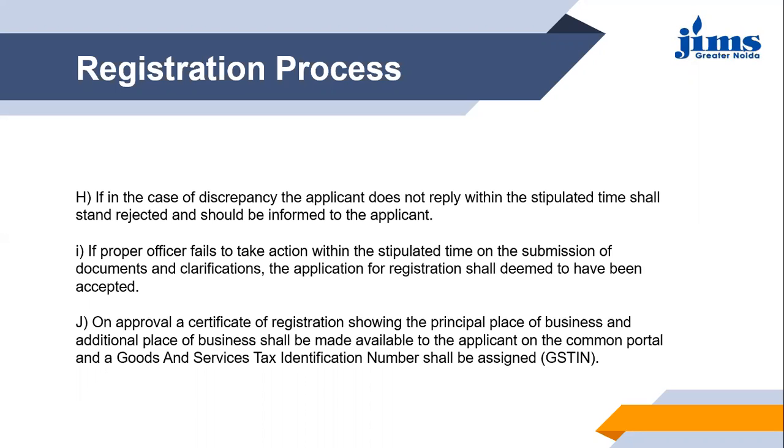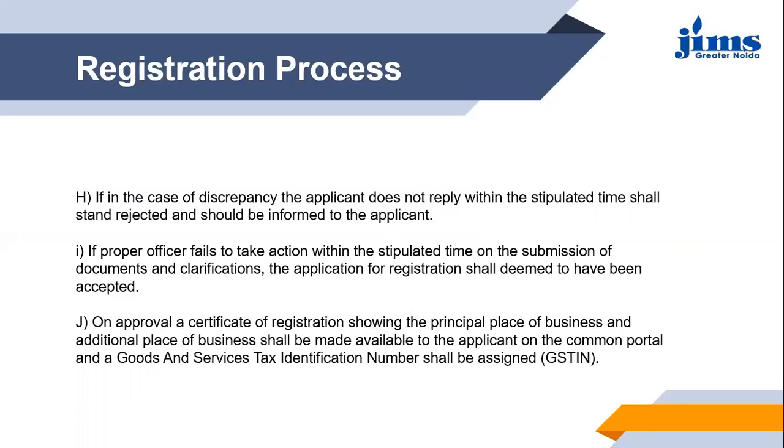This means that if the fault is on the part of the proper officer, that is, the clarification required has already been submitted by the applicant within the stipulated time, but the proper officer was not able to take action within the time limit, then the application for registration will be considered approved, and it becomes the responsibility of the proper officer to give a GSTIN number.